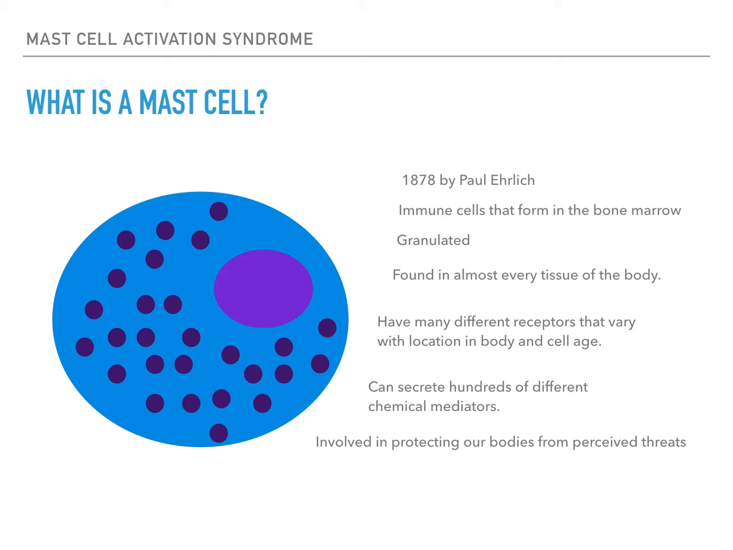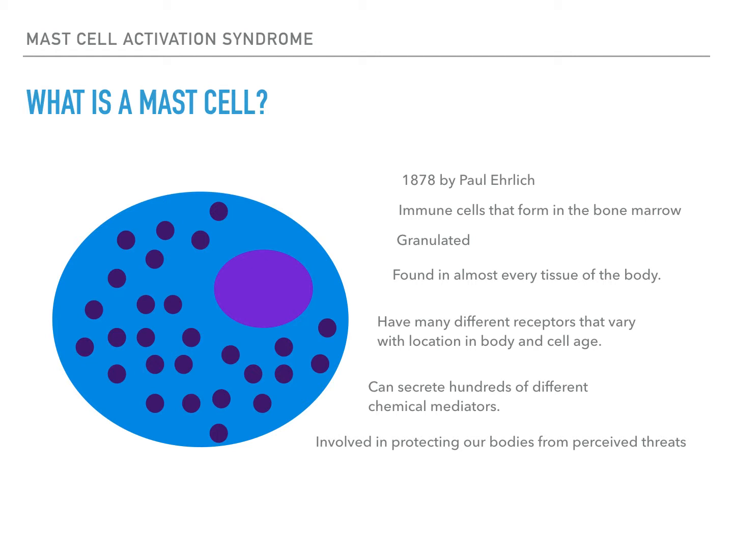What is a mast cell? Mast cells were discovered in 1878 by Paul Ehrlich. Noticing all the granules within the cells, he named them mast cells after the German word for well-nourished. Mast cells are actually immune cells that are found in many different tissues and organ systems of the body, particularly those that interface with the outside environment, such as the skin, lungs, and digestive tract. They're responsible for protecting our bodies against threats from pathogens and injury.